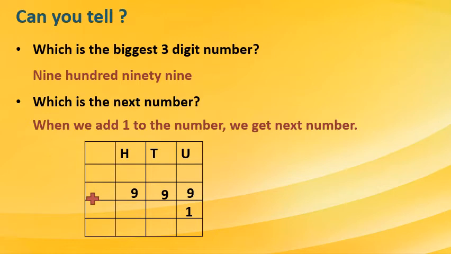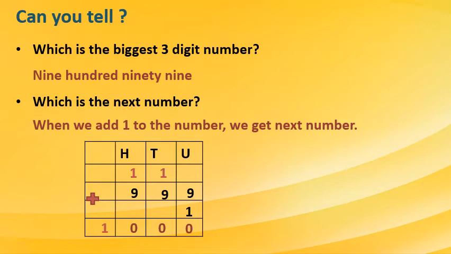Then I will add 1. What will happen? In the unit column, 9 plus 1 becomes 10. So 0 here, 1 carry over. Then in the tens place, 9 plus 1 is again 10. 0 I will write down and 1 carry over. In the hundreds place, 9 plus 1 again is 10. 0 I will write here and I will write 1 in the left side box.